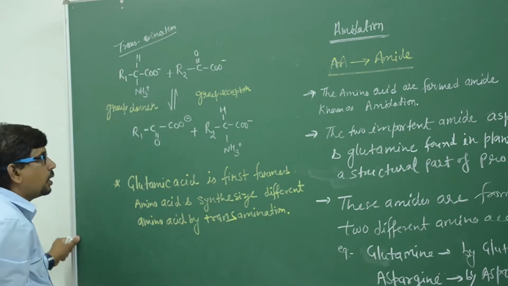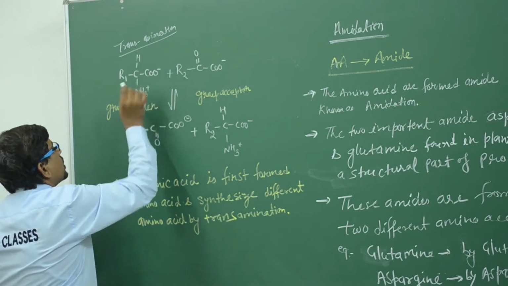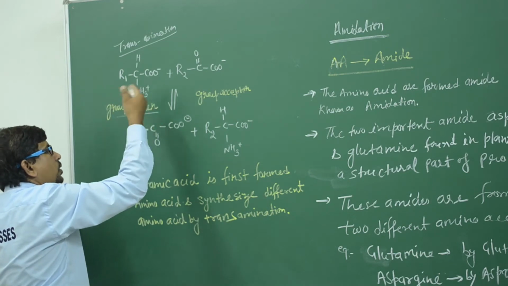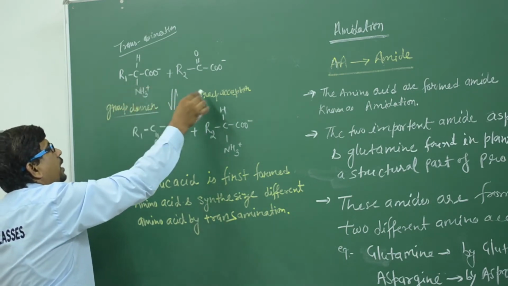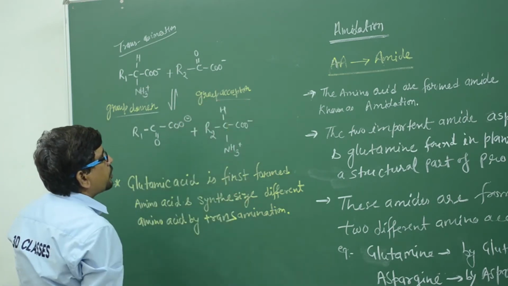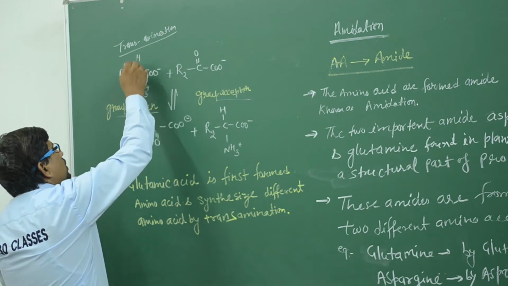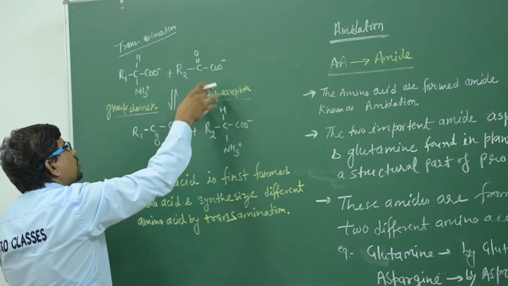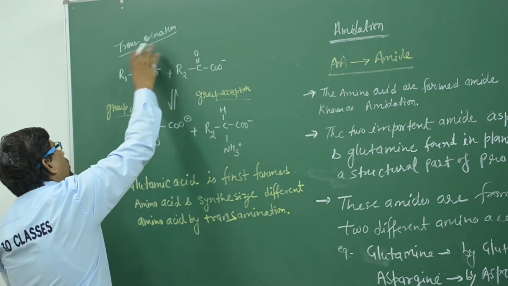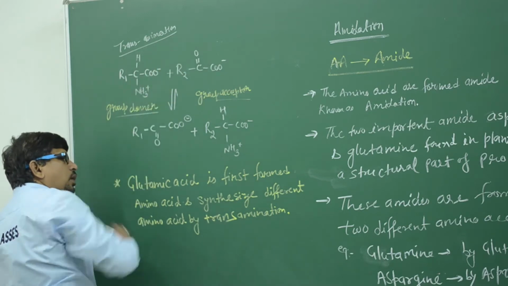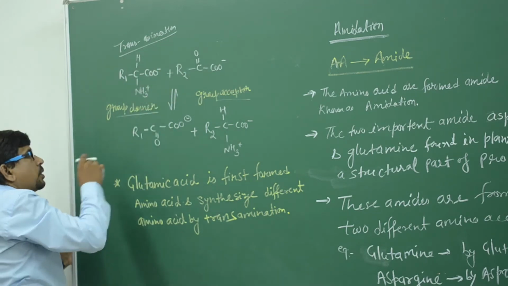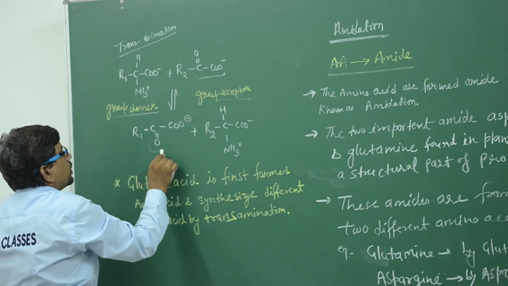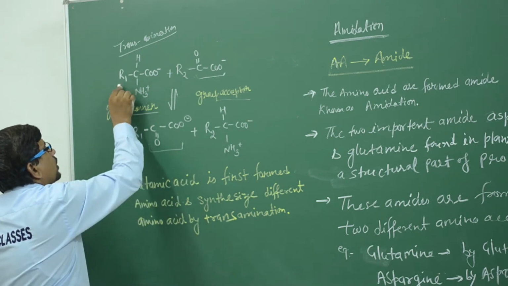This is a process. It is the first amino acid. It is the amino acid that is the group donor. Because it contains NH3, it is known as the group donor, amino acid donor, amino donor, and the second one is the group acceptor. It is known as the group acceptor, and either R1, C, NH3, and R2. In transamination, the complete R2 group is converted to R1 and R1 is transferred to R2. So this group is completely transferred here like this in the R1.